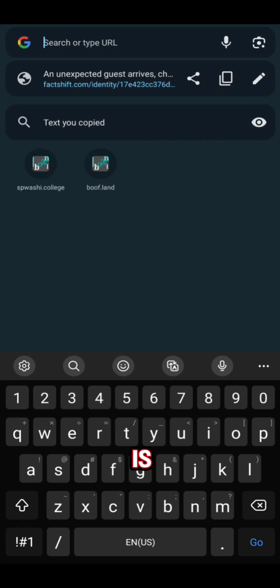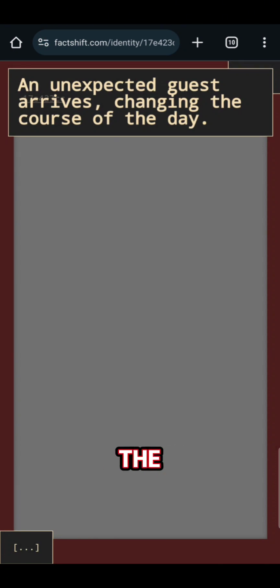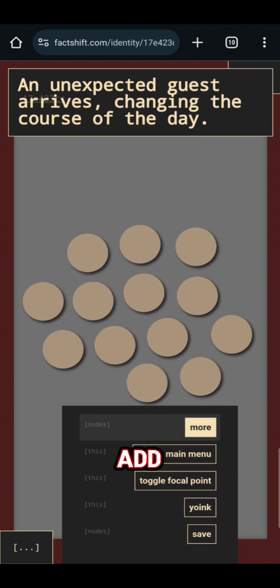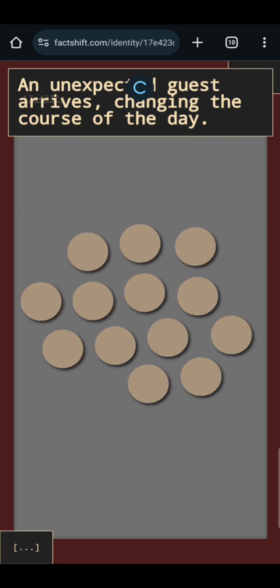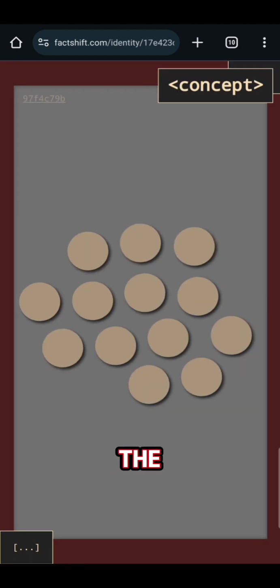So the idea here is that guests every day can choose the site that they want to represent the concept, and it wouldn't really matter what the event was or that it was generated by whoever, because it's going to be pretty much the same every day. I don't know if specifically these events are going to be the same day by day, but at least the plot line from the Kickstarter is going to be the same. Then, depending on how people want to interact with the space, they can add nodes and save them. And depending on the day, if we go back to that, we can see the content that was stored in each event.